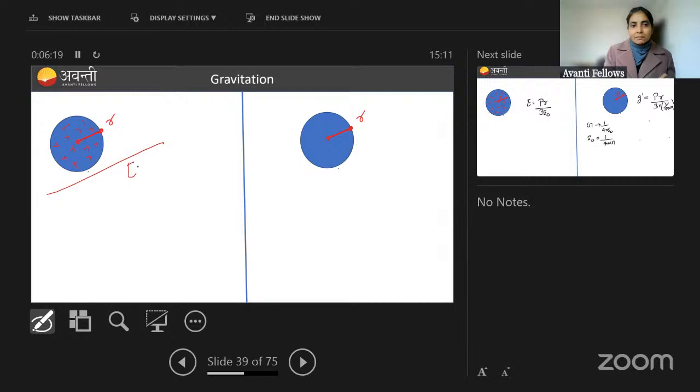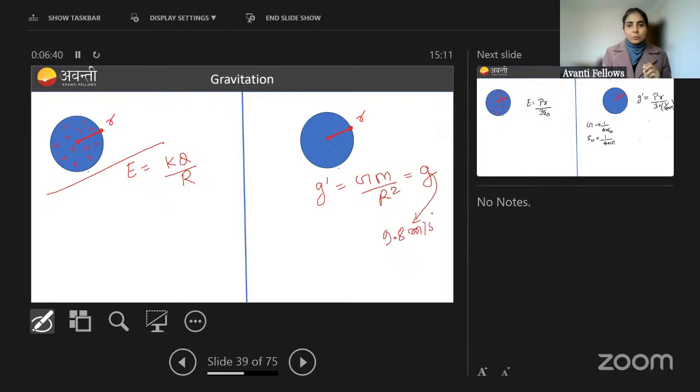What will be the electric field on the surface? It will be equal to kq by r, where r is the radius of that sphere. Similarly, for earth, on the surface, electric field will be equal to Gm by r square. And this is written as term g, which we know as 9.8 meter per second square, right?